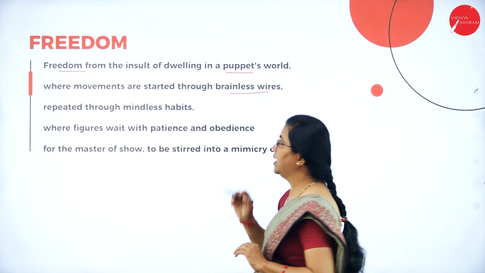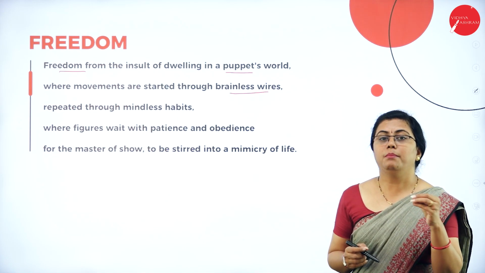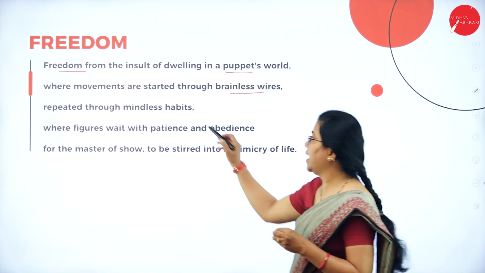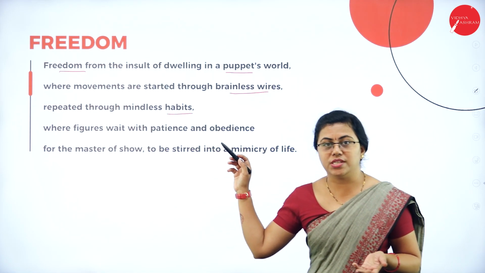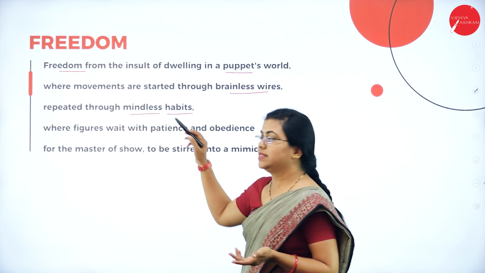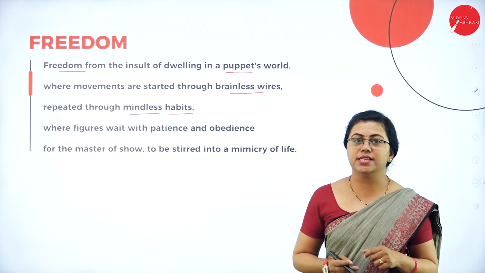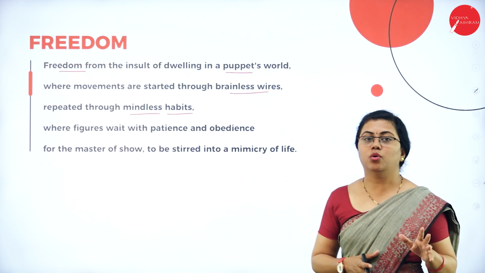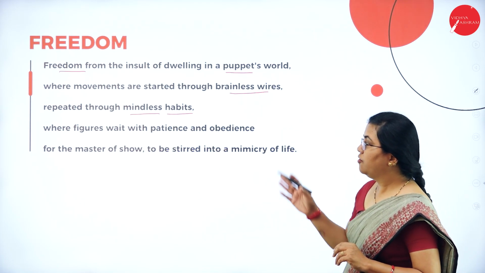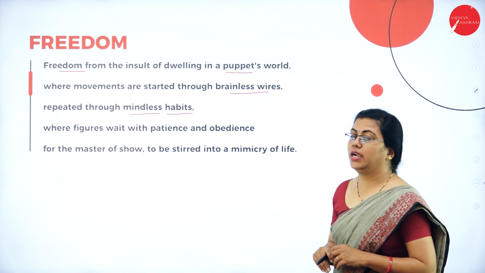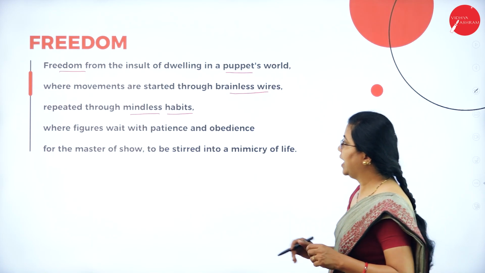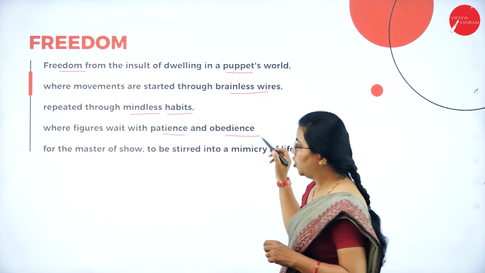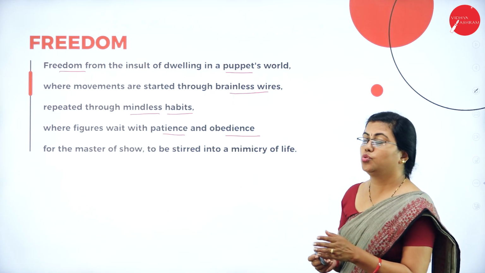Repeated through mindless habits. So they don't mind the habits. What are their habits? They are useless. So they are mindless. Okay, there is no sense at all in this habit. So here he is trying to bring the motherland out of those mindless habits where figures wait with patience and obedience. We must have patience as well as obedience for the masters to show.